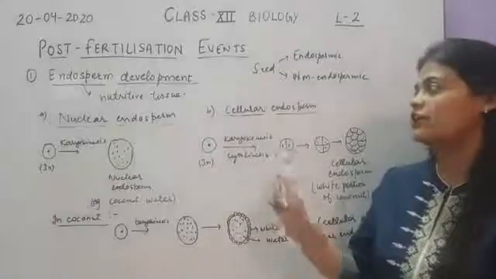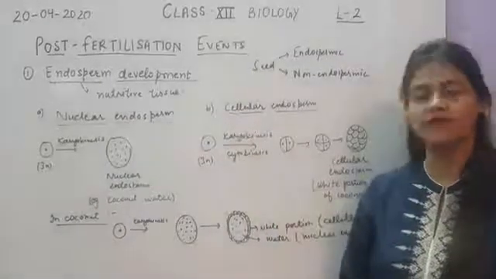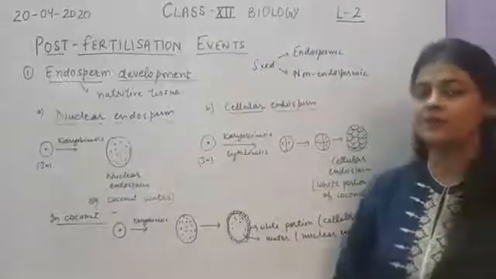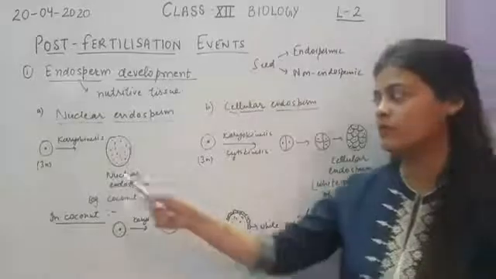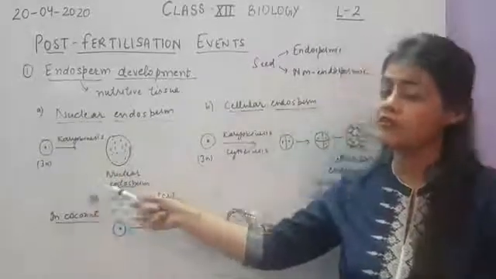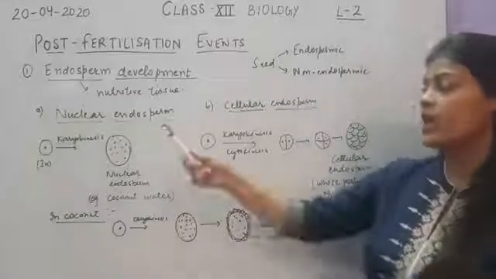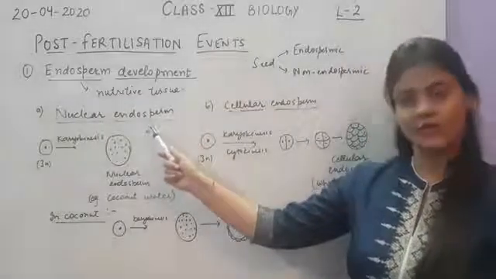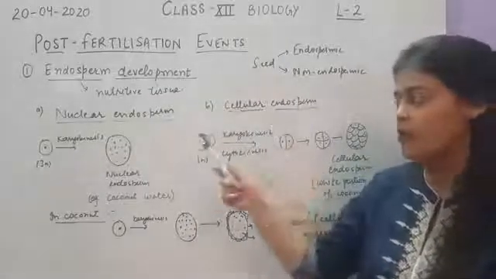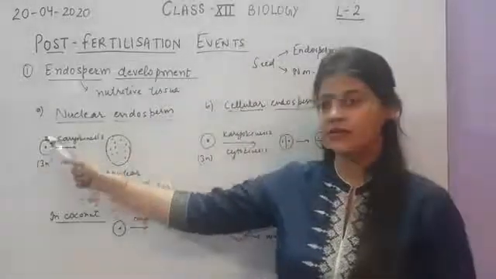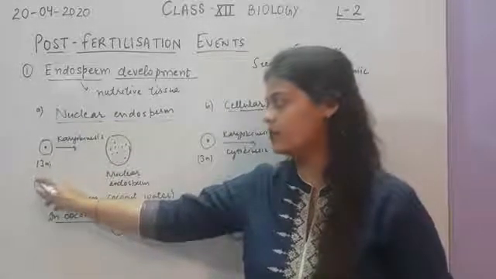Okay, so let's see the endosperm development here. Endosperm, you know, is a nutritive tissue and it develops from the primary endosperm nucleus. The primary endosperm nucleus is a triploid cell. Let's see how the development of endosperm takes place. It can be either in the form of nuclear endosperm or cellular endosperm. So let's see how. This is the primary endosperm nucleus, PEN.